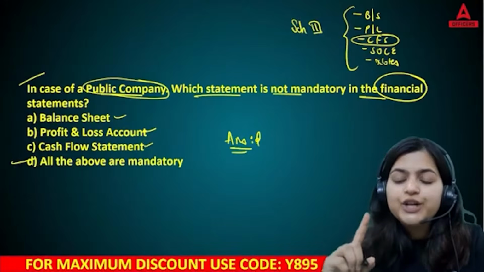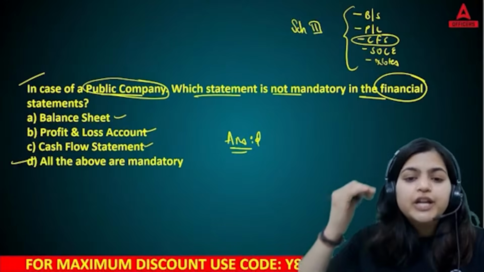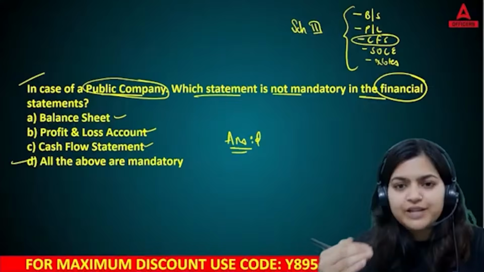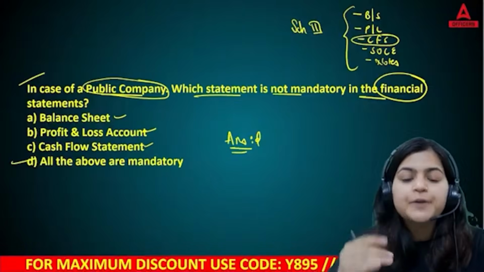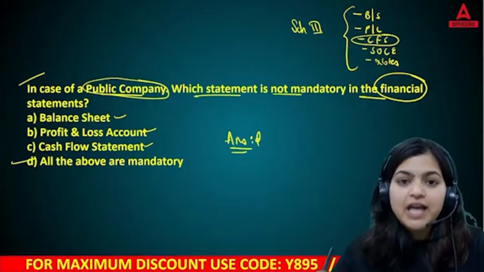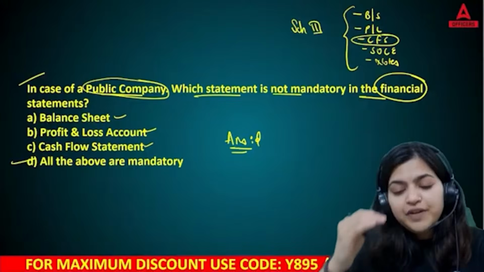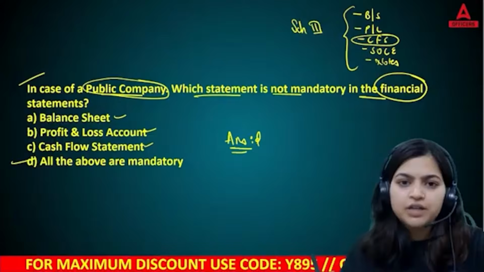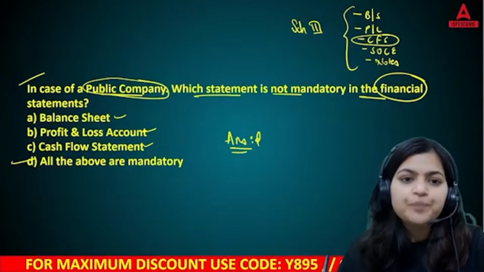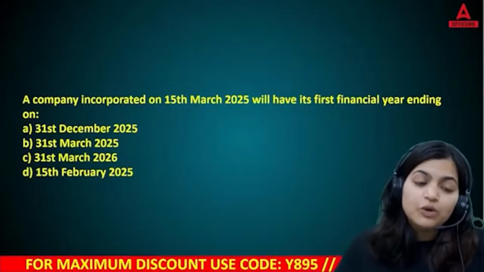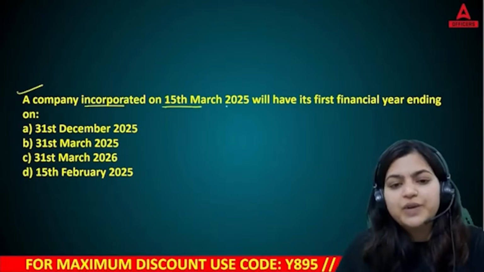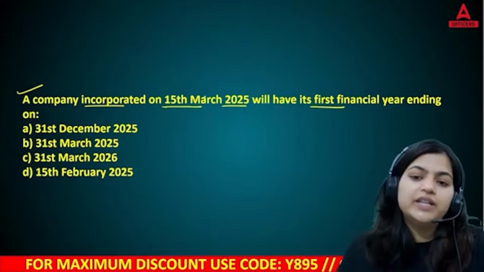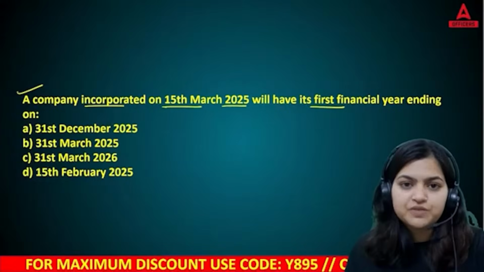Remember, in your unit 15 you have the whole format of balance sheet and profit and loss account. You need to prepare your statements as per that. And remember, under which head which details you will write, that is also given in that. So this is your first question. Now coming to the second one. A company incorporated on 15th March 25 will have its first financial year ending on. You have 4 options. Chaliye.